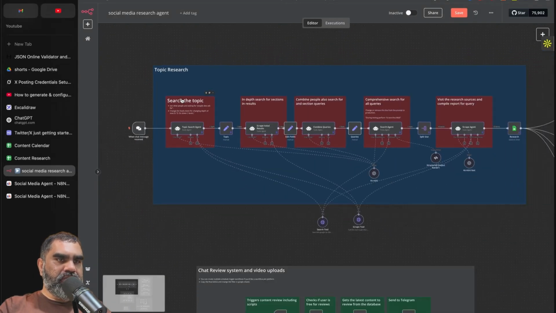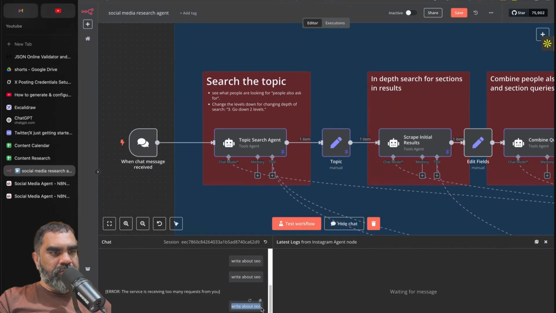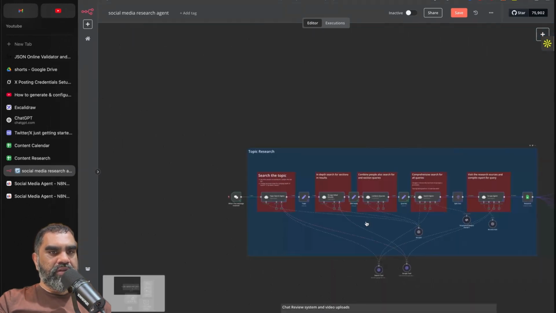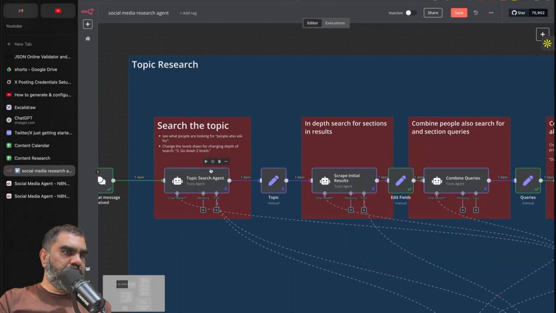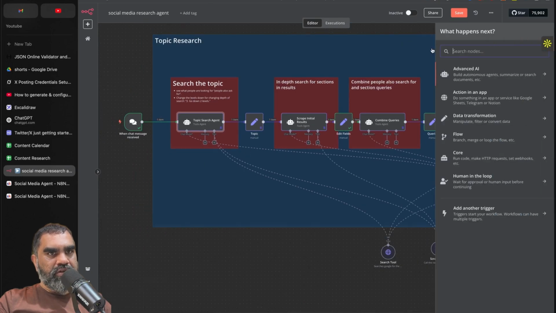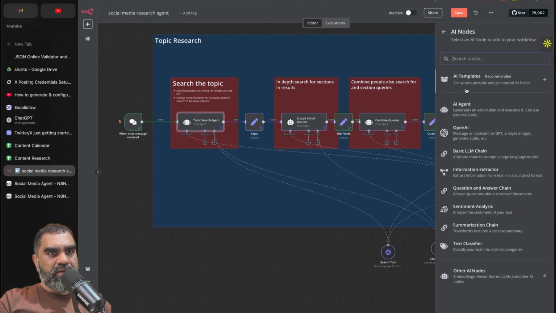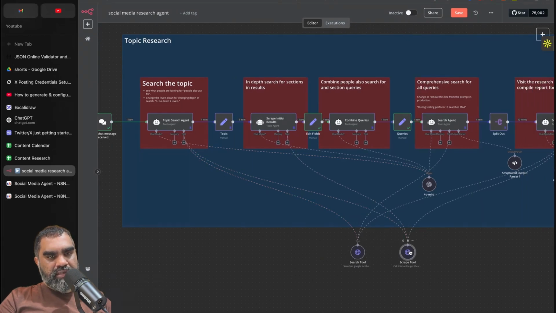We have this topic research section here. To trigger the workflow, the user types in something like "write about SEO." Since I have pinned everything, it will not do the actual research now because it's time consuming. I've pinned it. This is the topic research agent. It's a tool agent. If you go here, this is the advanced AI agent, and I have attached two tools. One is a search tool and one is a scrape tool.